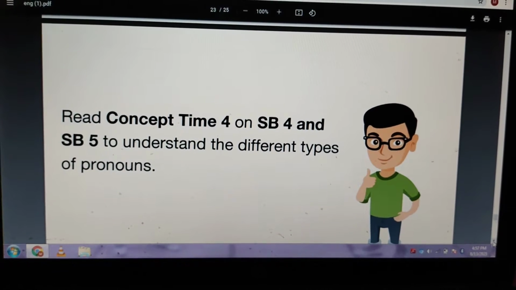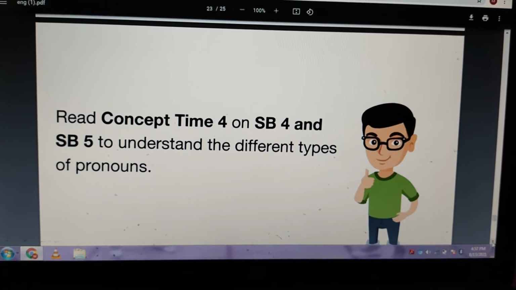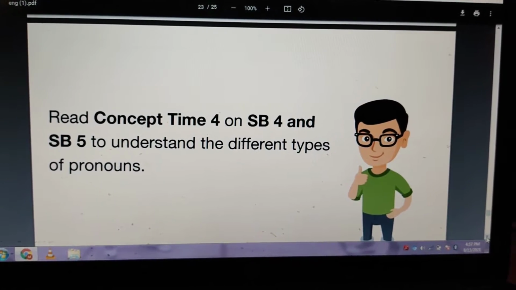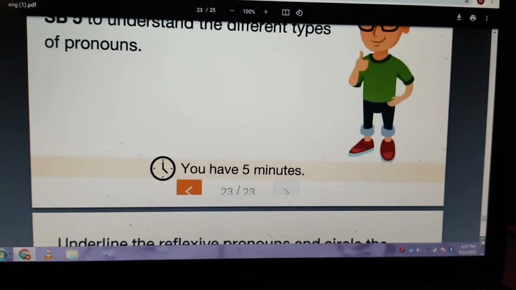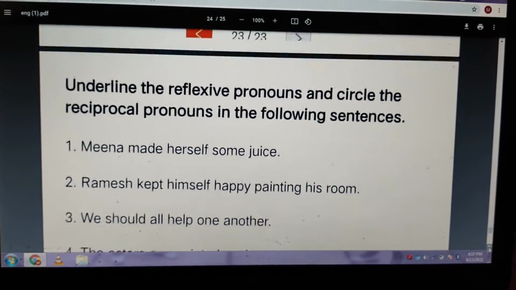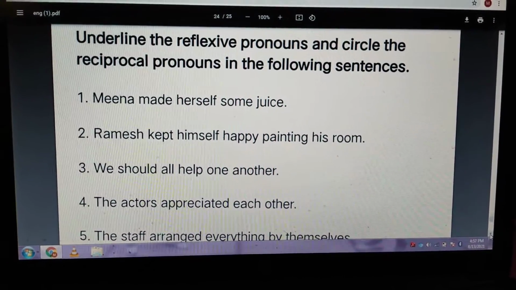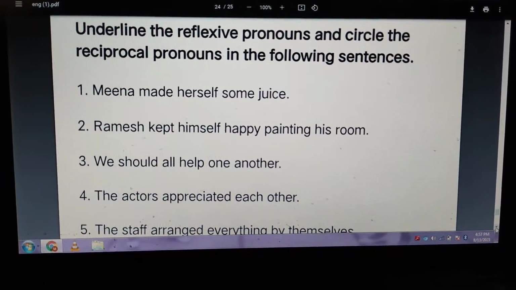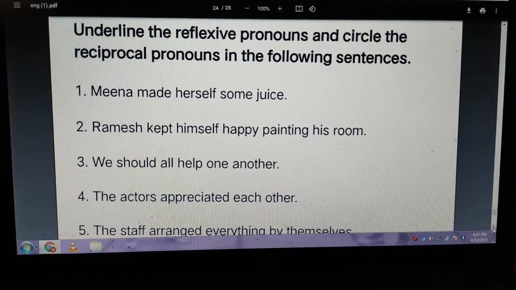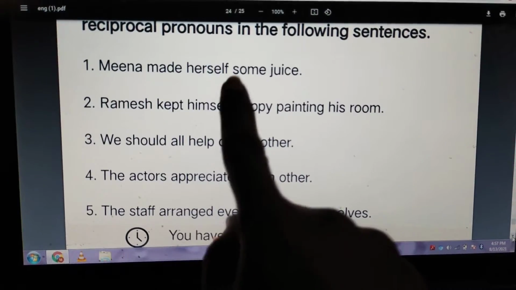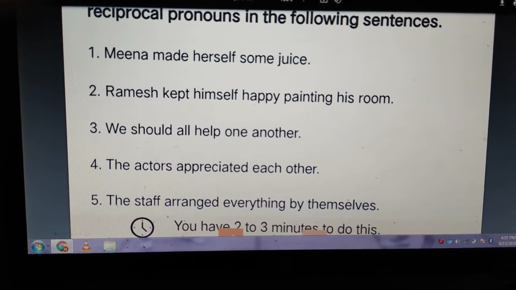So now today what you have to do is concept time 4, read it, and SB4 and SB5 to understand the different types of pronouns. I'll send you the photograph for you. Then there are examples like underline the reflexive pronouns and circle the reciprocal pronouns in the following sentences. Meena made herself some juice. Can you tell me which is the